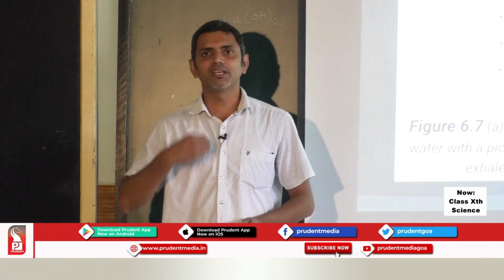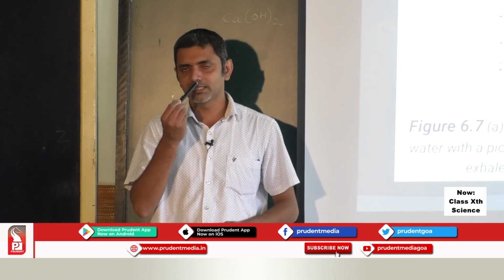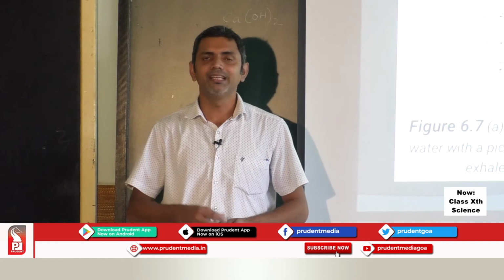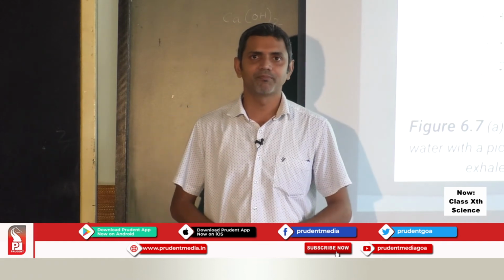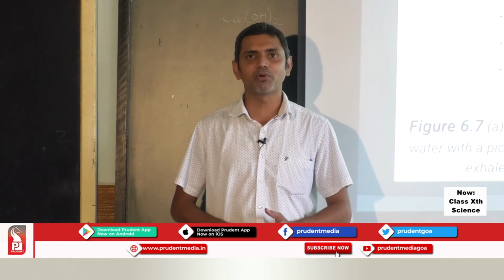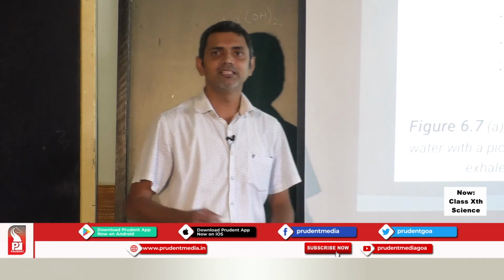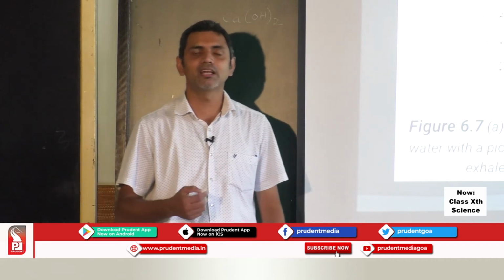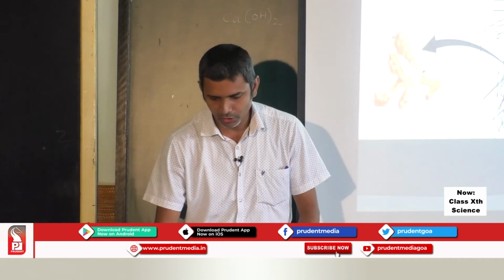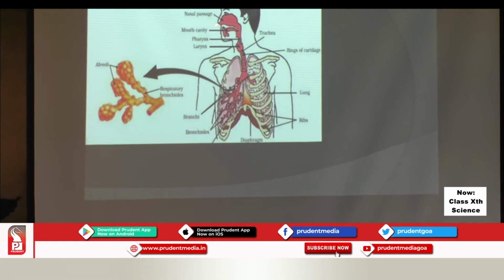When oxygen is taken in, there is a passage, and in that passage there are hairs. What do these hairs do? They also perform a very important function: they filter the air. I repeat, these hairs filter the air which is present in the nostrils.